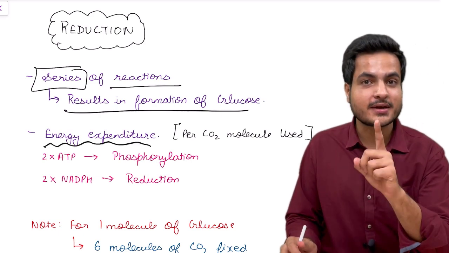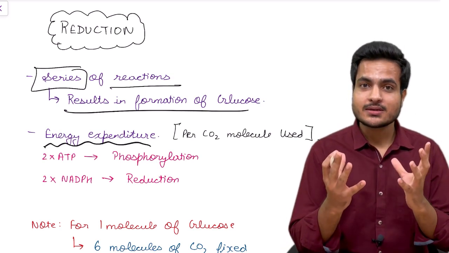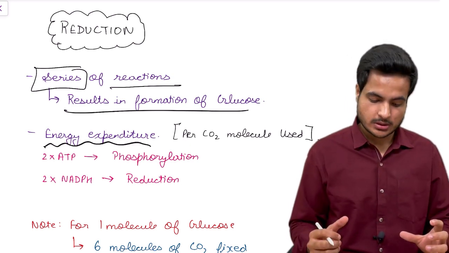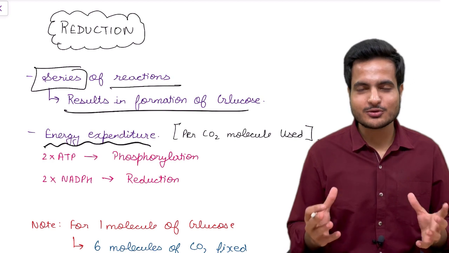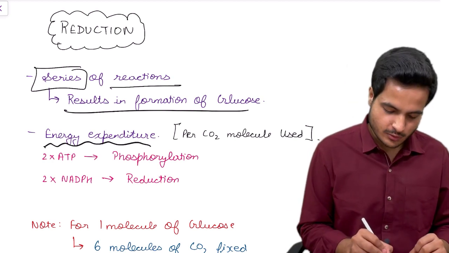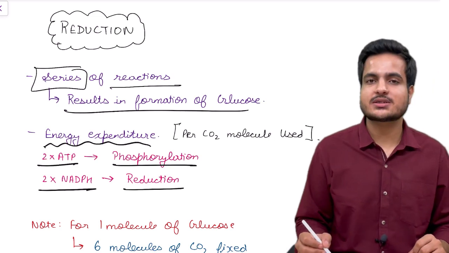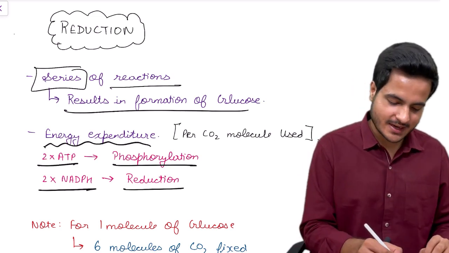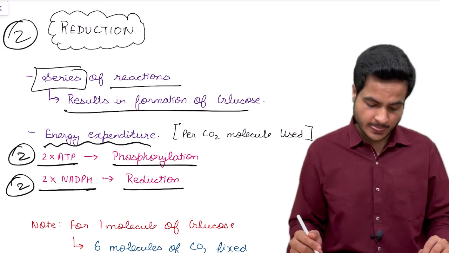As we were already saying, in the dark reaction we need the products of the light reaction, that were ATP and NADPH. So here in the second step of the Calvin cycle, we are using those products. We use 2 ATP for phosphorylation and 2 NADPH for reduction in the second stage. 2 to 2, you could remember: in the second stage, we use 2 ATP and 2 NADPH for reduction.